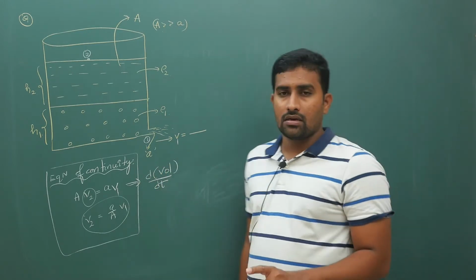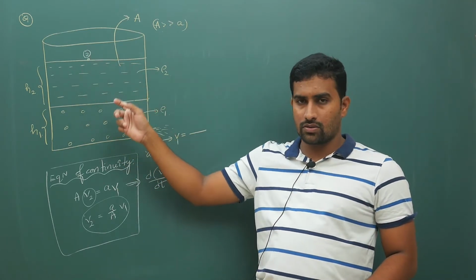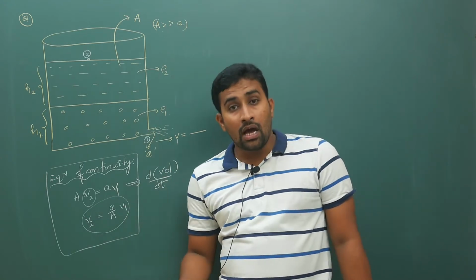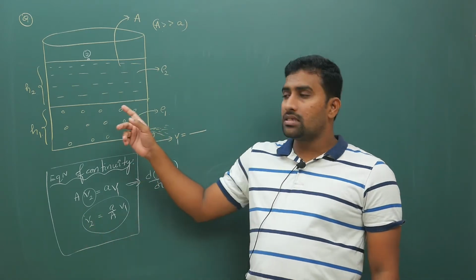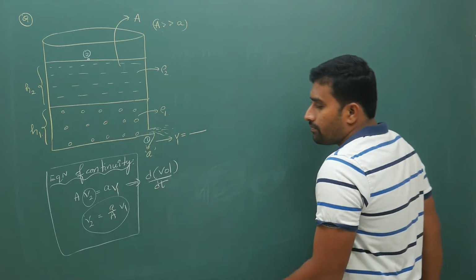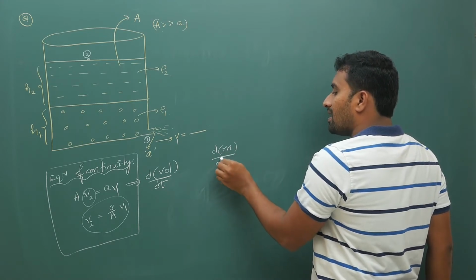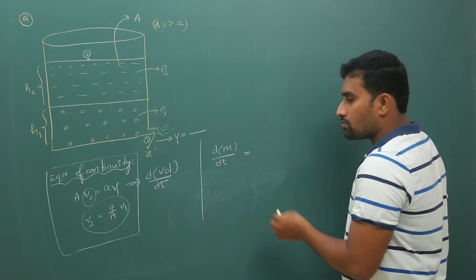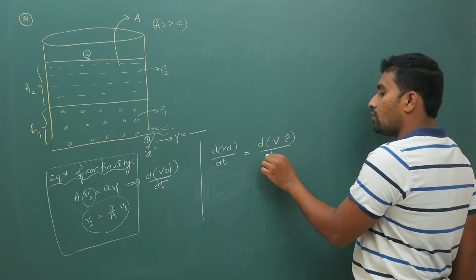In 1 second, however much liquid goes out, that much liquid comes downwards. Now the mass rate, the derivative of mass with respect to time: mass is volume into density, so it is the derivative of V into rho with respect to time.